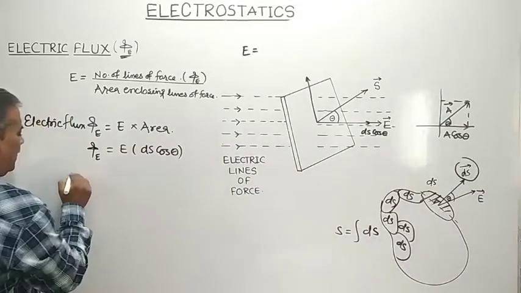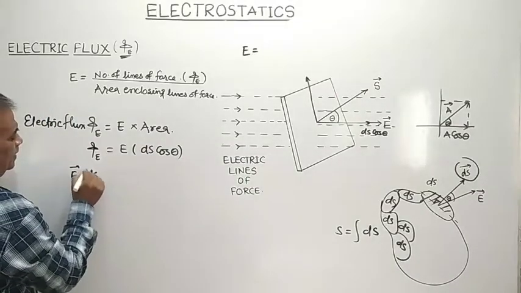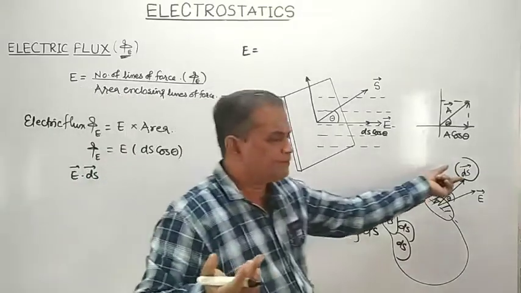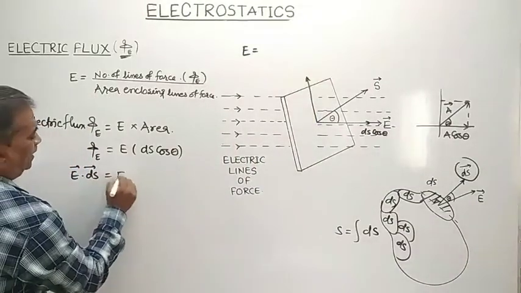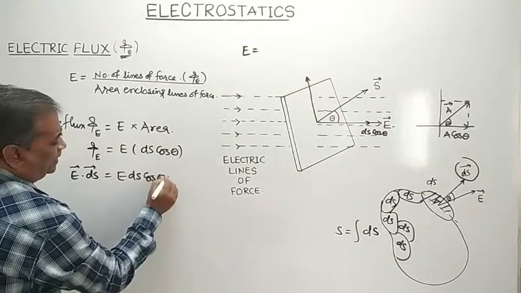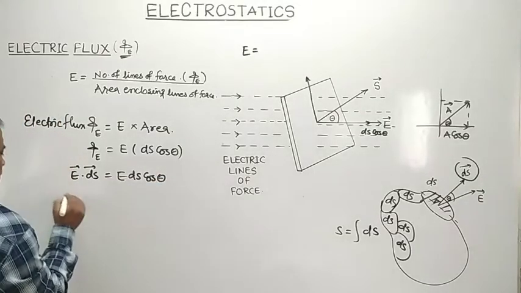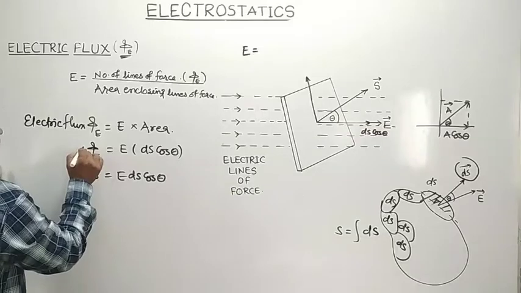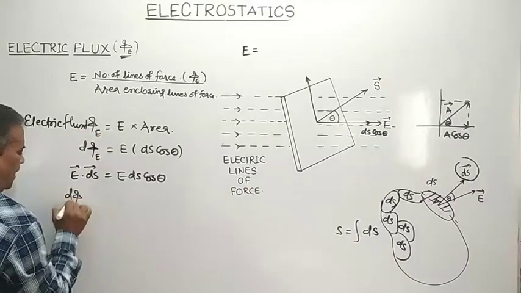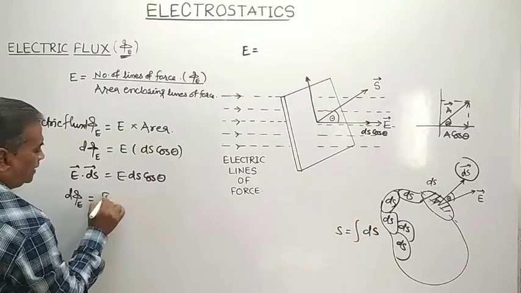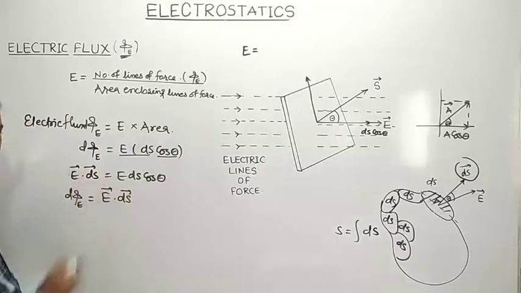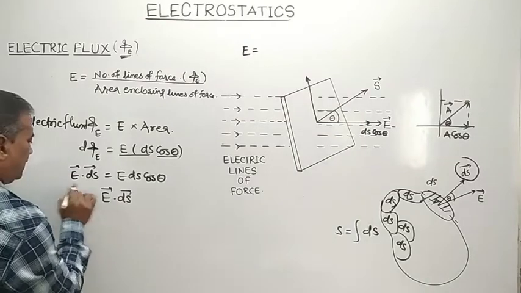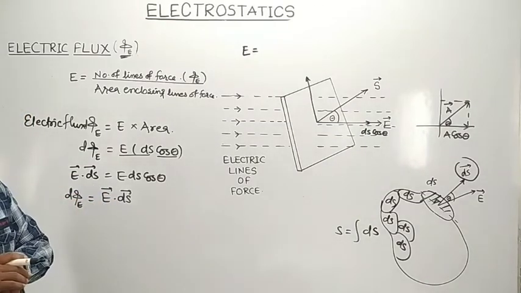And you know that vector E dot vector ds, because ds is an area vector, so E dot ds is equal to E into ds into cos theta, by definition of what? Scalar product. Therefore electric flux d phi E is equal to vector E dot vector ds, because we can replace E ds cos theta by vector E dot vector ds. So d phi is equal to vector E dot vector ds.